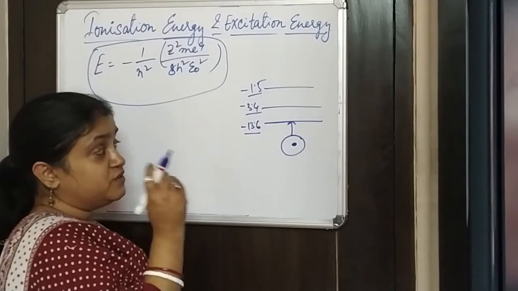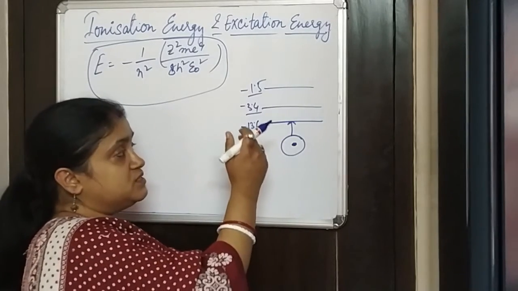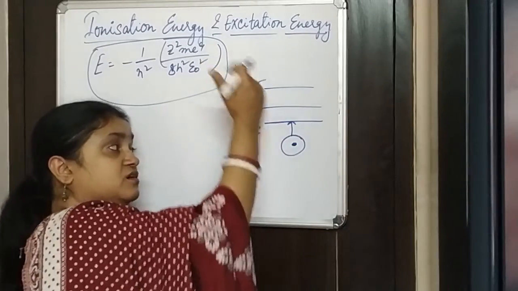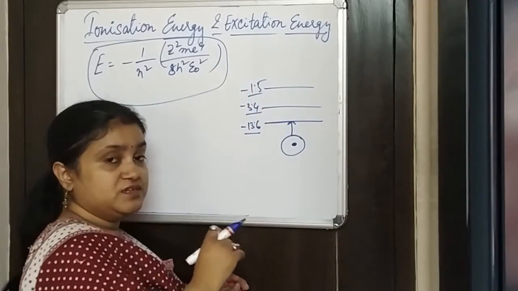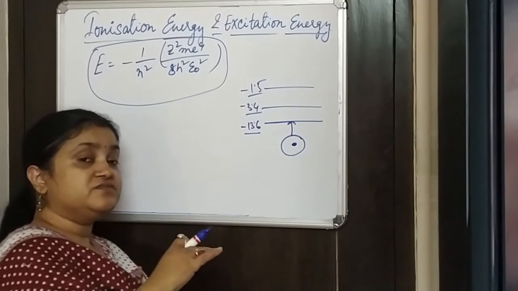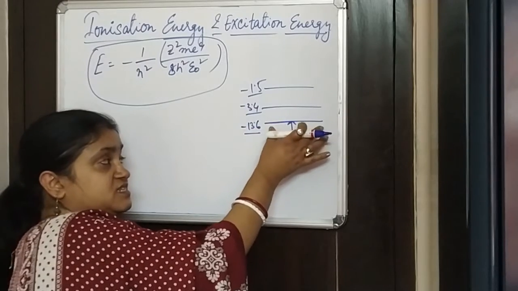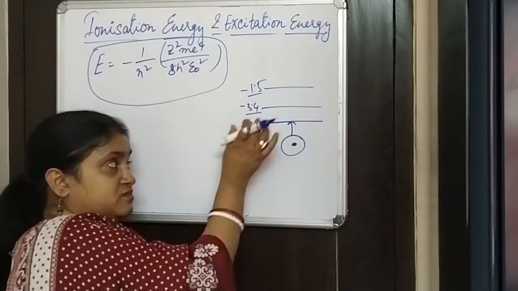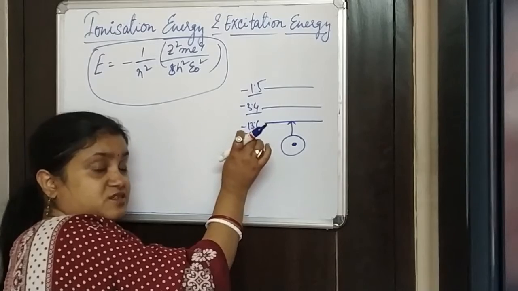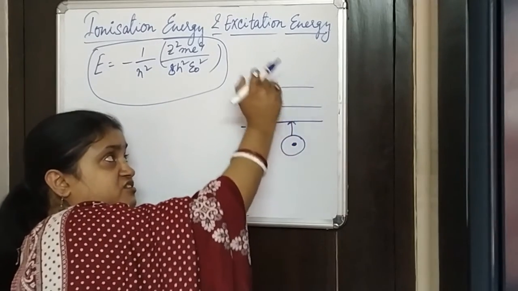If we consider only the numerical value, then as we go far away from the nucleus, the energies are decreasing. But if we consider the negative sign also, this is the least energy, because this is minus 13.6, and then this is the higher energy, and this is the higher energy, and so on.